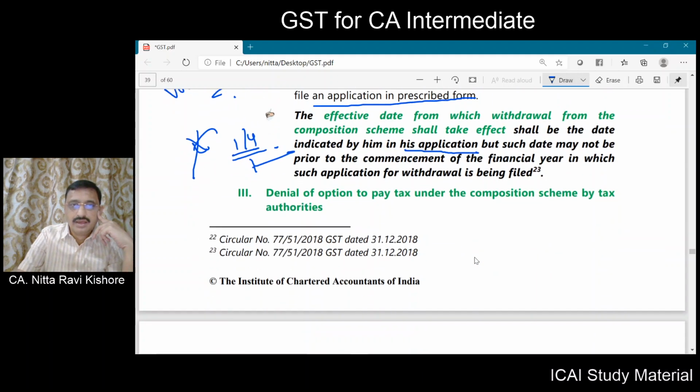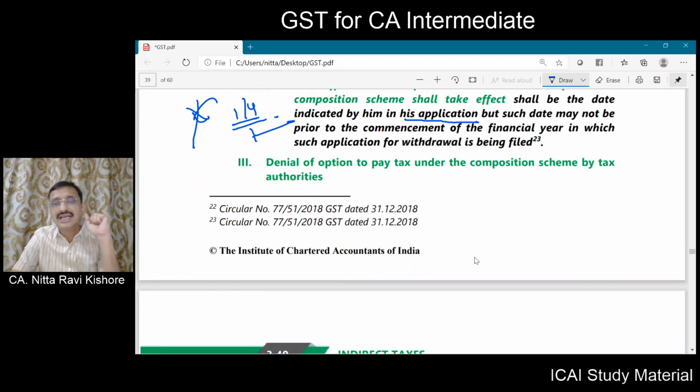Now, sometimes what will happen is a composition taxpayer is paying tax under the composition scheme, thinking that he has complied with all the conditions that have been prescribed under section 10 as well as chapter 2 composition rules of the CGST rules.